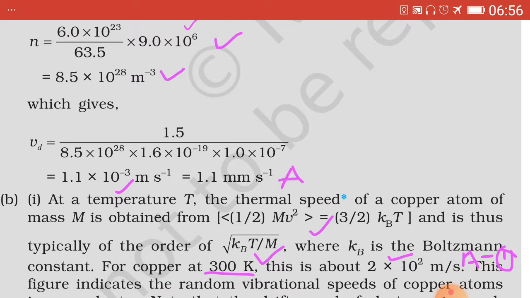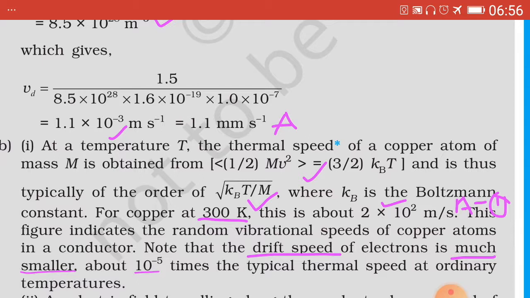That is answer number 1. Now we have to compare this answer with the drift speed obtained in part A. On comparison, we find that the drift speed of electrons is much smaller, about 10 raised to minus 5 times. How 10 raised to minus 5 times?